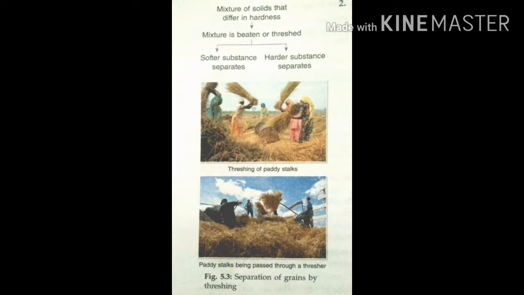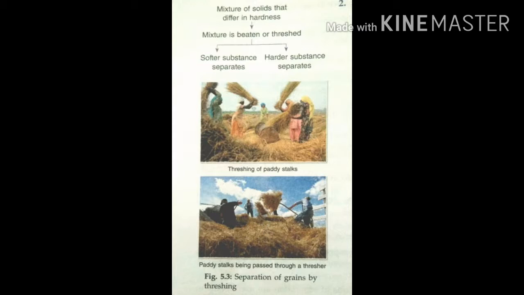The grains are separated from the stalk and the chaff by a process called threshing. Threshing is done by holding the bundle of stalk in a hand and hitting it on a hard surface, with the help of bullocks, or with a machine called a thresher.